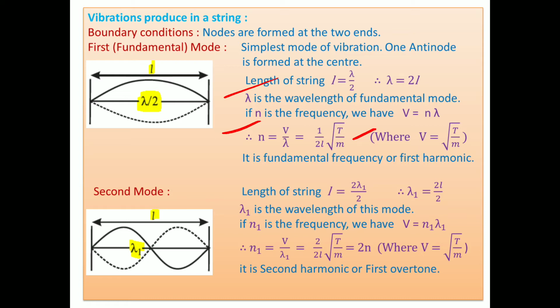Lambda 1 is the wavelength of the mode and N1 is the frequency. So velocity equals N1 lambda 1, so N1 equals V upon lambda 1. V is again square root of T upon M, same. And lambda 1 is 2L upon 2. The 2 goes to the numerator, so you can take 1 upon 2L square root of T upon M, which is N, and it means 2N. N1 equals double the fundamental frequency. It is the second harmonic and it is also called the first overtone, as mentioned earlier.